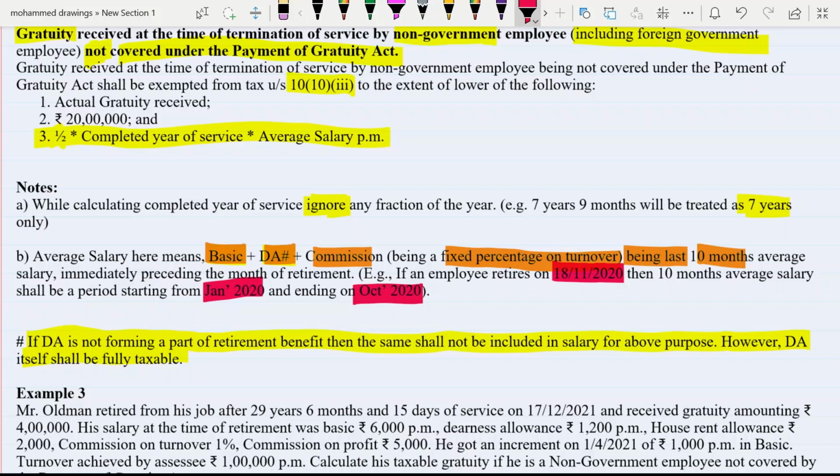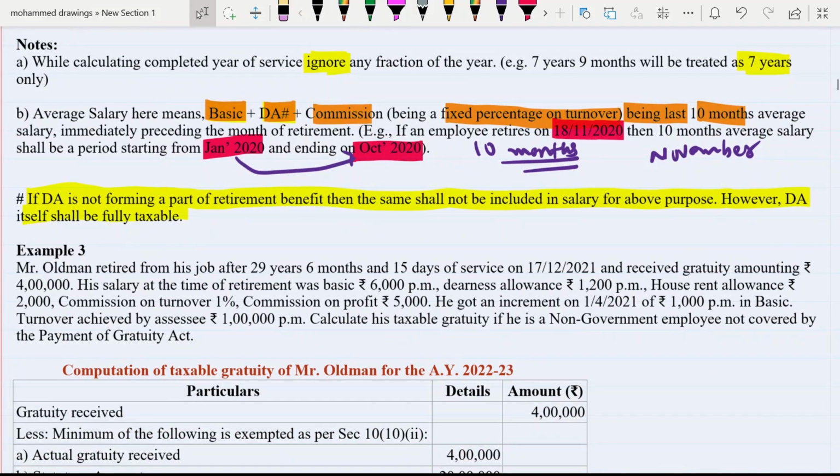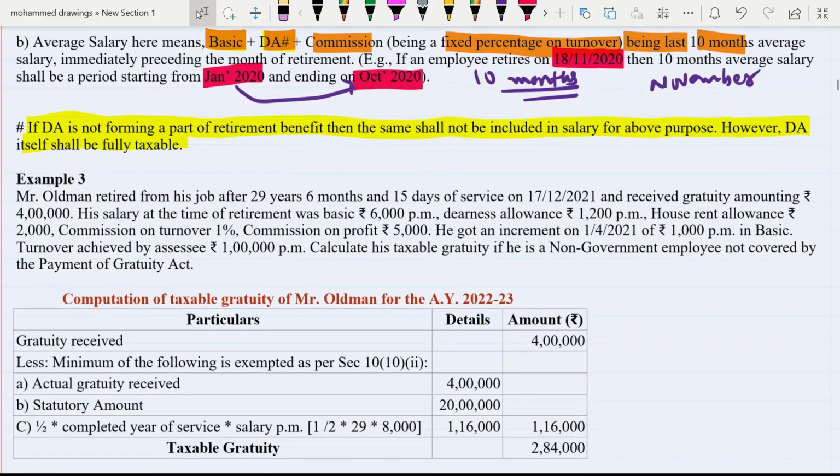Because if you calculate from January to October, you will get exact 10 months. So which month are you not considering? You are not considering November, and your calculation starts from January to October. So this is all you have to keep in mind whenever you are calculating gratuity, and it is for a not covered employee.